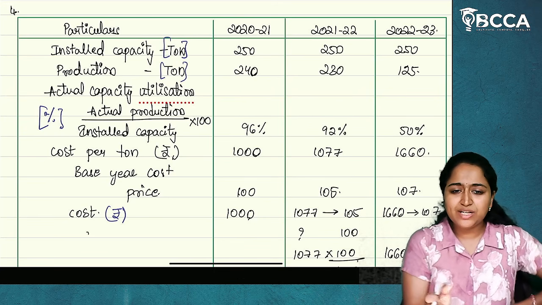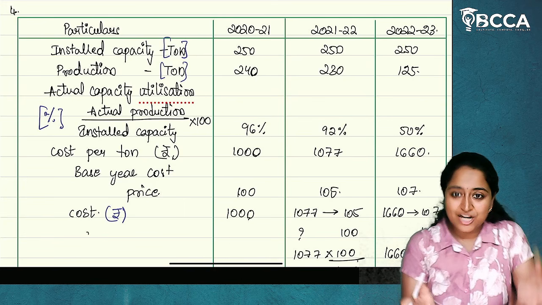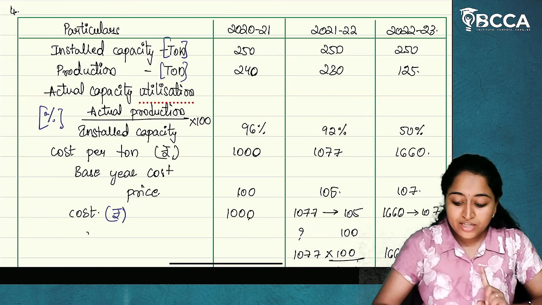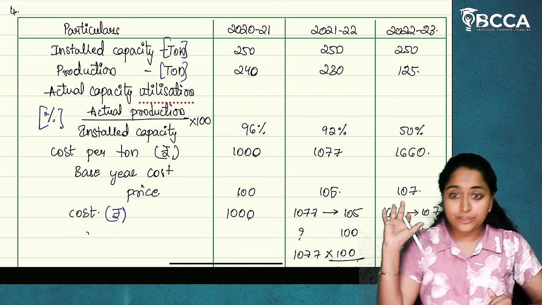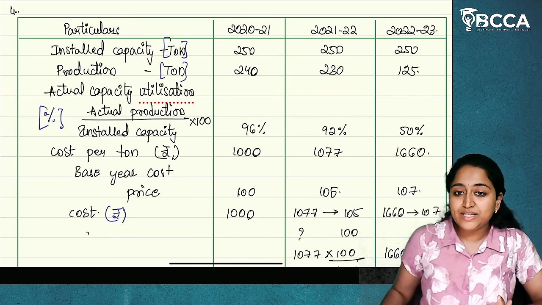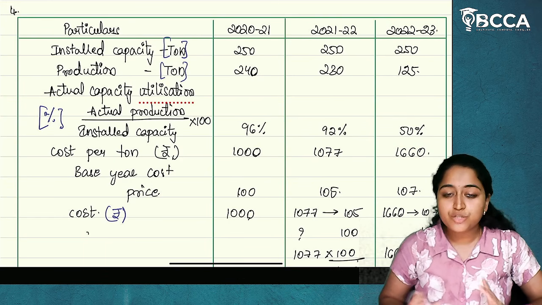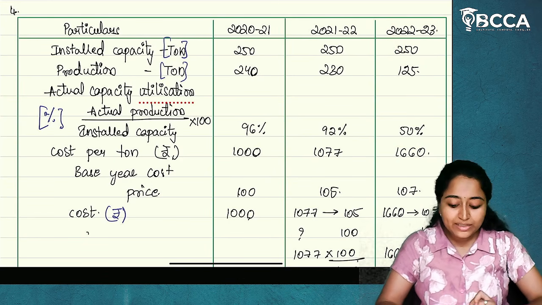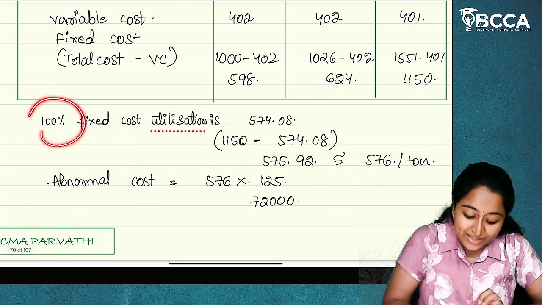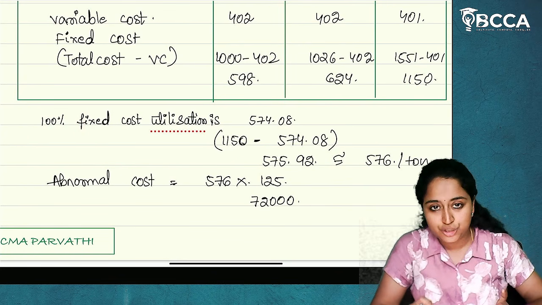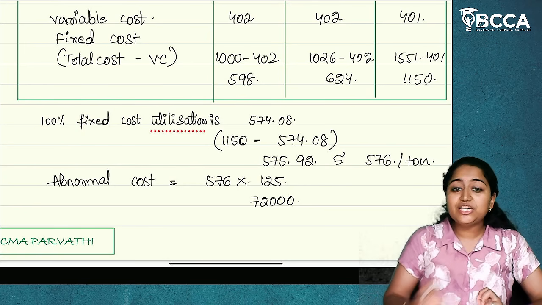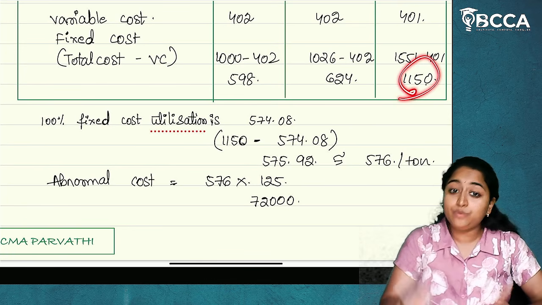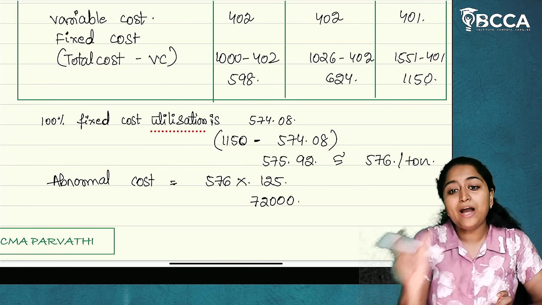Now, because of underutilization, obviously there will be a difference between actual and installed. What is the difference? 96 and 92, which is okay. But here in 22-23, it is 50%. So, there is an overall underutilization of capacity to the extent of 50%. Whatever the abnormal factor is there, we are going to find it out. Now, how to find it out? For that, first we have to find the fixed cost at 100% utilization. If we get that, then we will compare this amount with that amount, and whatever the difference is, that will be our abnormal cost.